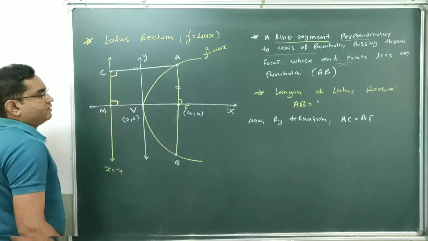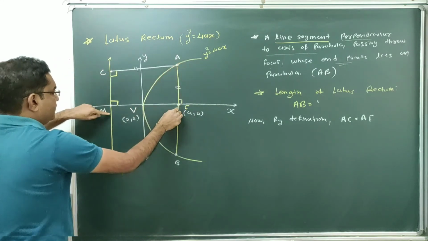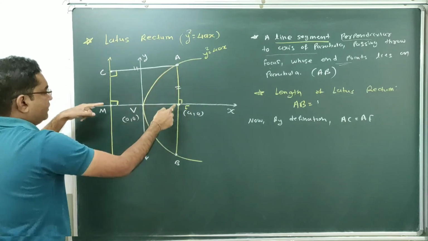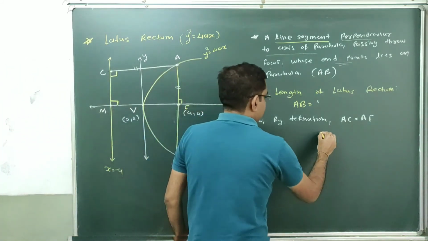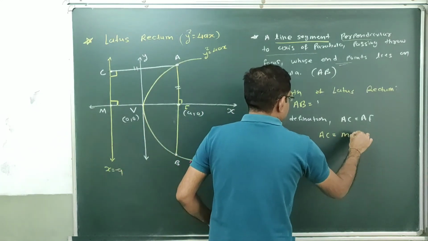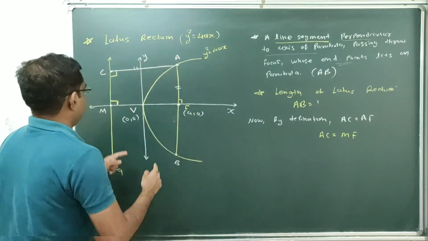So these both lines are parallel. Done. So here AC will be parallel to MF, and these both lines will be equal. So AC equal to MF.